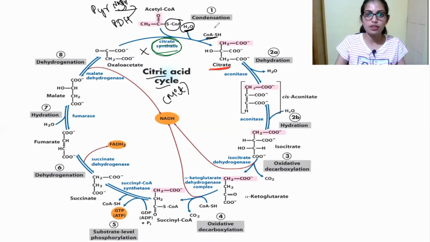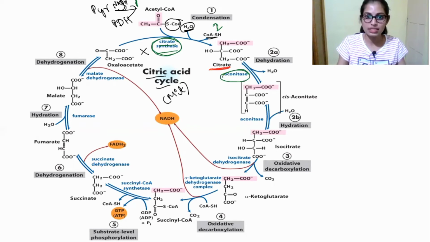Okay, so this is the first step. This is the second step, and this step is called the condensation step. After this, what happened? This citrate has to be converted into cis-aconitate. The enzyme which is helpful for the conversion of citrate into cis-aconitate is aconitase.